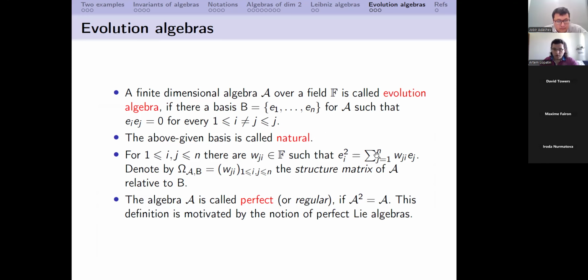And so here we introduce some notations. We introduce the so-called structure matrix, which is very important. Another important definition is for an algebra A to be regular. Actually, regular algebras are not only studied, they are themselves very interesting objects, and there are some papers about regular perfect algebras. I will use the word perfect. It's an algebra such that the square of this algebra is equal to algebra A. In the case of an evolution algebra, when it's perfect, it has some additional combinatorial properties.